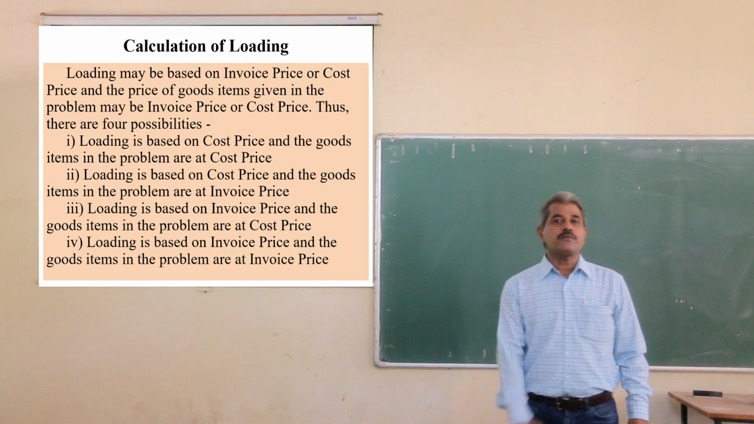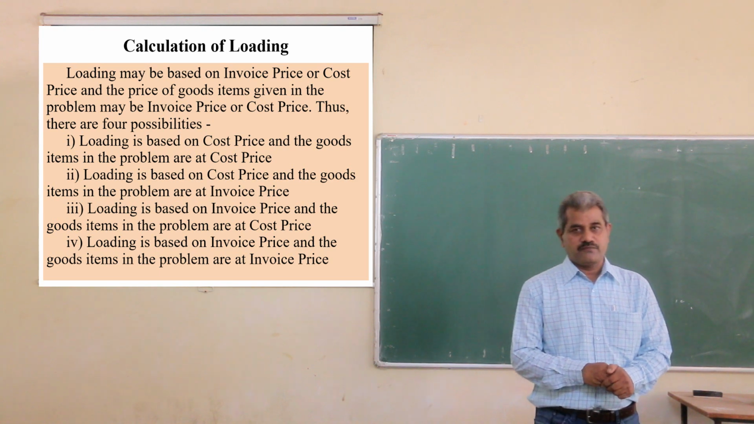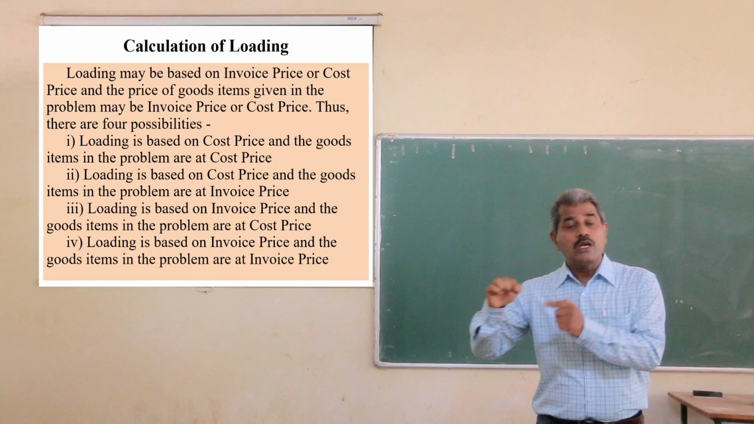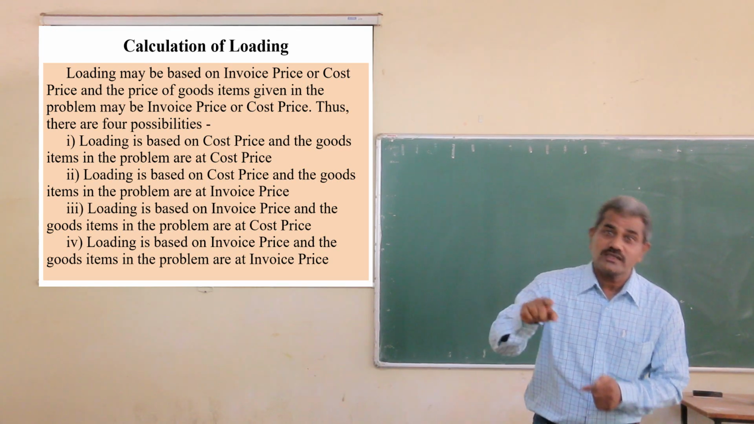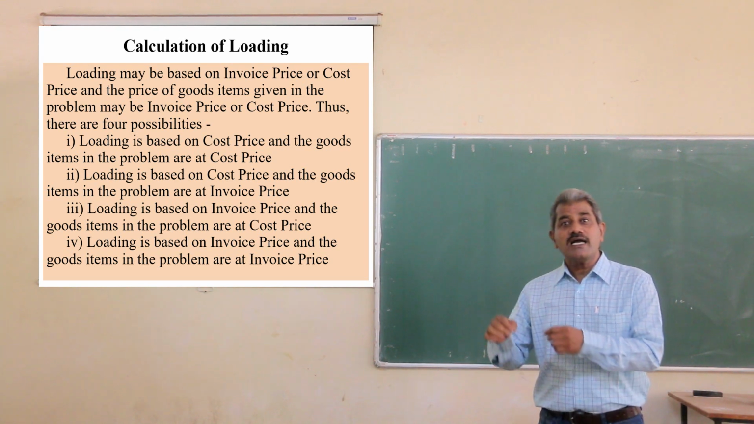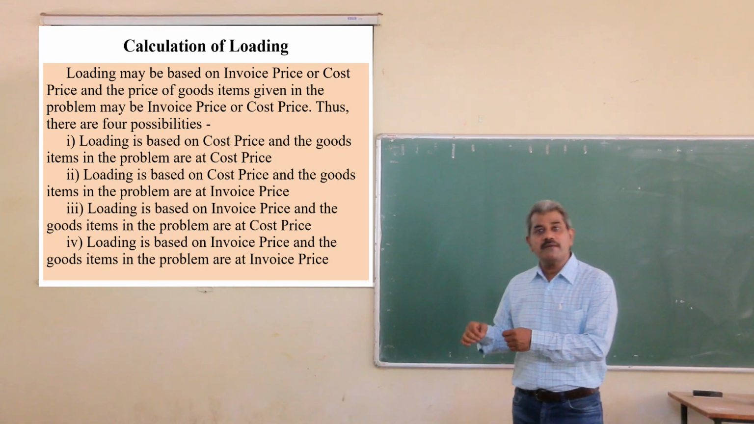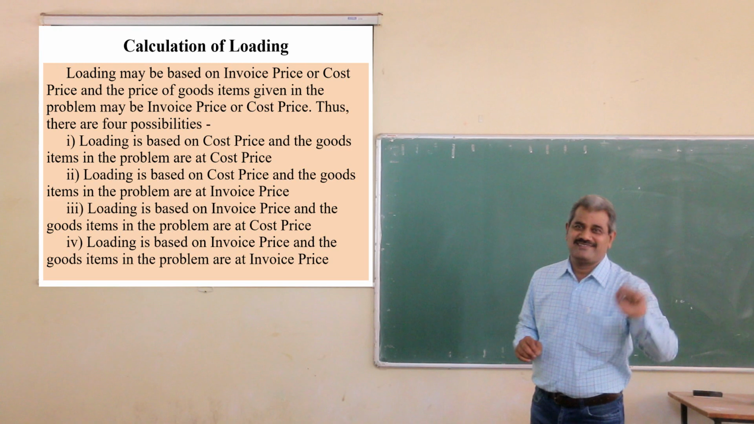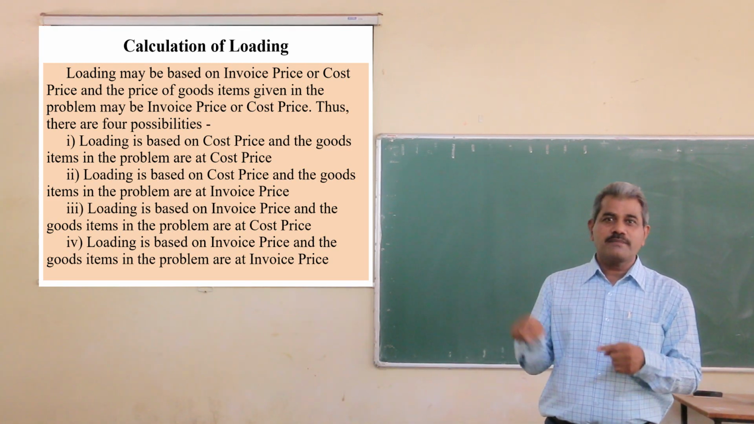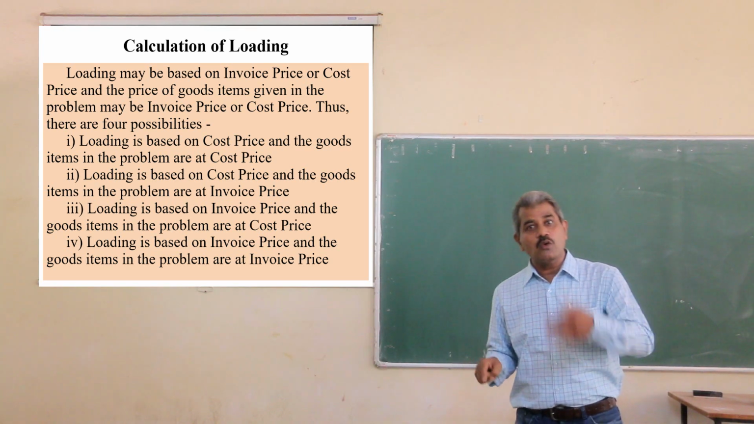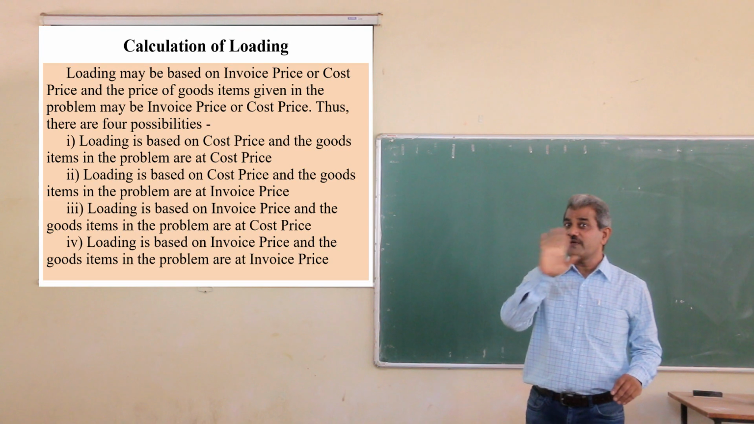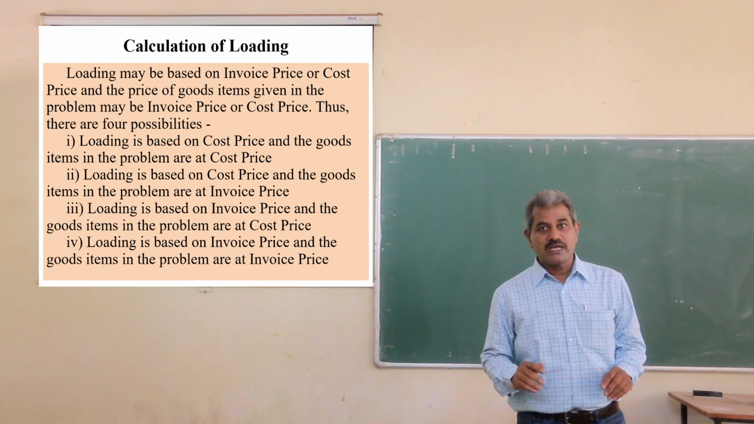What are these possibilities? First, the loading is based on cost price and the goods items given in the problem are also at cost price. All the prices of goods are given at cost price and the loading is based also on cost price. Cost price, cost price. This is the first possibility.